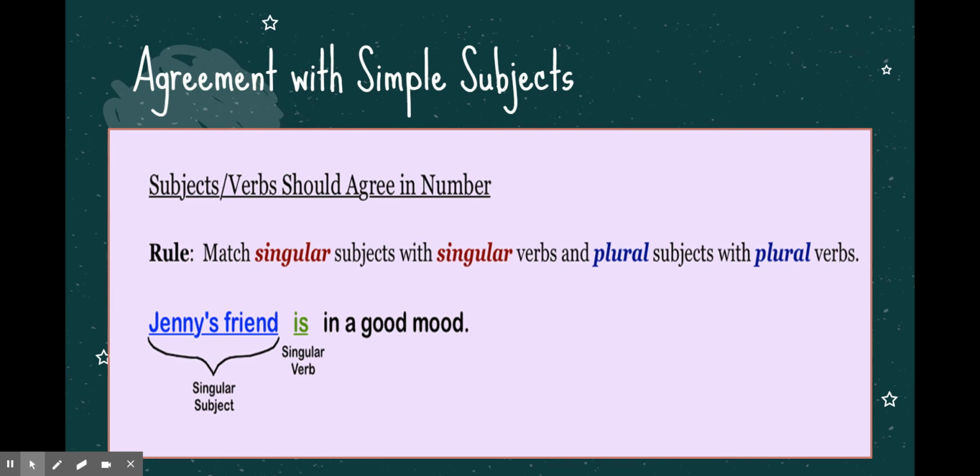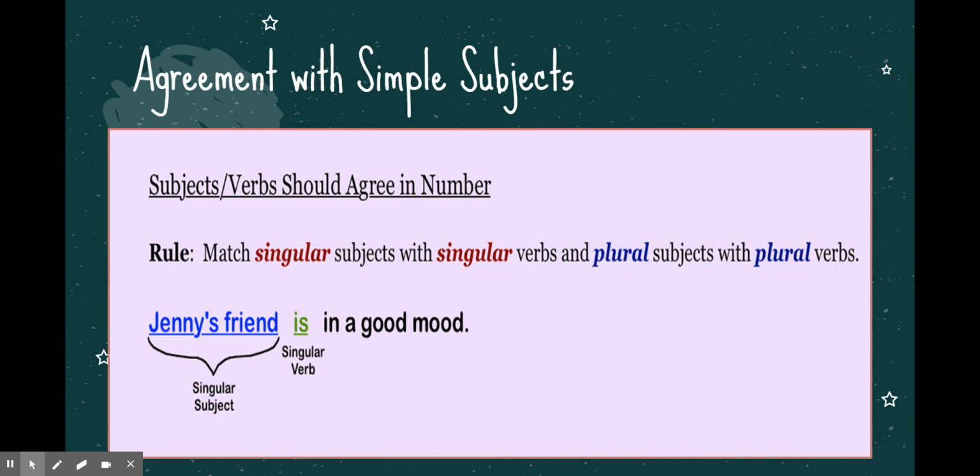Now, that's the technical reason, but if you want kind of a more instinctive reason, if you wanted to rewrite this and try to use a different verb there, your only other option would be the verb are. So think about it. Would we say Jenny's friend are in a good mood? Not really. It sounds off to our ear because it doesn't make that singular match. So make sure that, again, you follow this key rule: singular subject, singular verb, plural subject, plural verb.